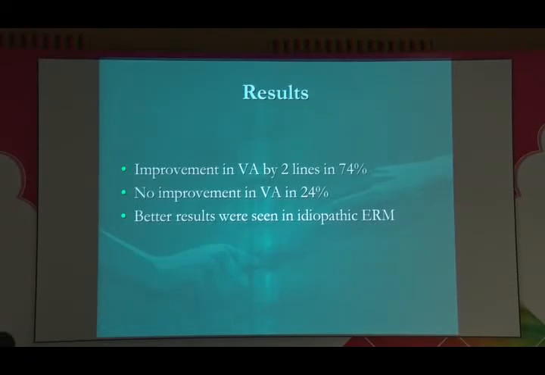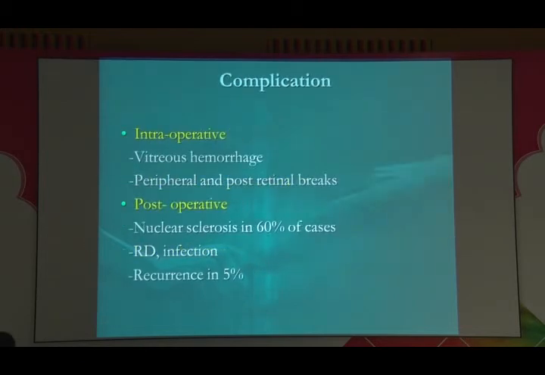Coming to the results, visual acuity improvement occurs by 2 lines in 74% of cases. There is no improvement in vision in 24% of cases. Better results were seen in idiopathic epiretinal membrane. I won't go into the prognostic factors. Complications can be intraoperative or postoperative. Intraoperative complications like vitreous hemorrhage and peripheral posterior retinal breaks can occur. Postoperatively, most commonly you will have cataract, RD, infection, and recurrence in 5% of cases.